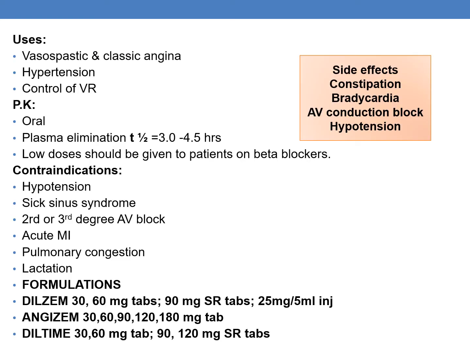Coming to the uses, it is used for vasospastic and classical angina, hypertension, and to control ventricular rate. The pharmacokinetics are: it is active orally, plasma elimination half-life is 3.3 to 4.5 hours. Low doses should be given to patients who are on beta blockers.